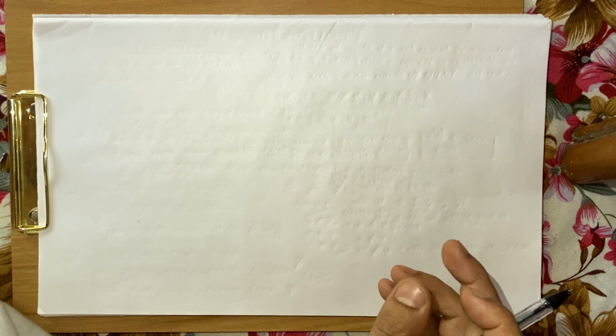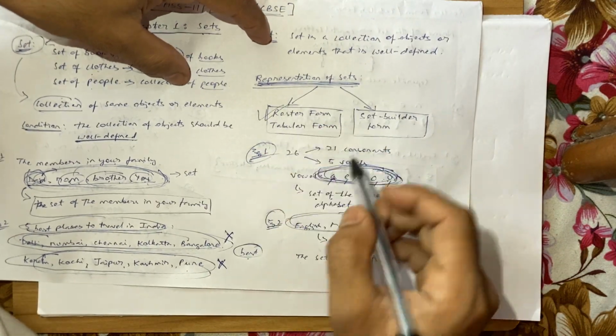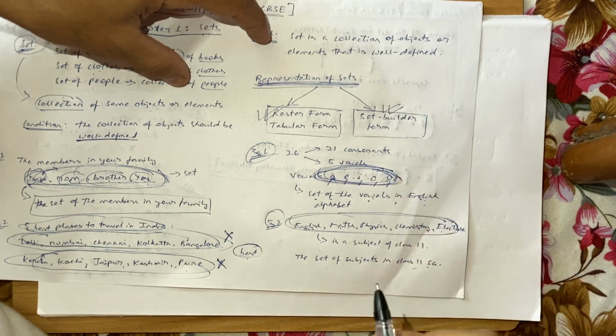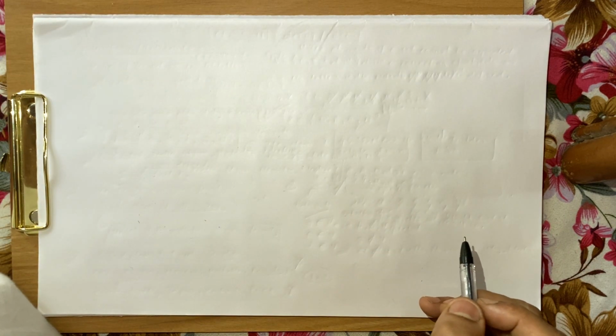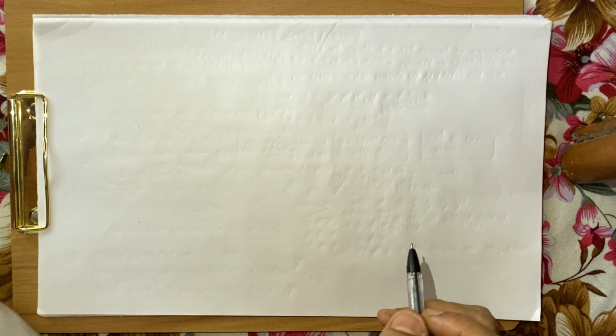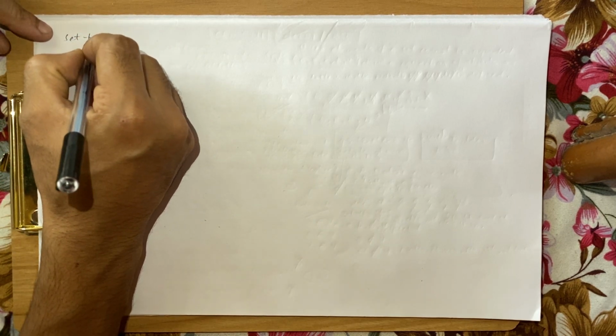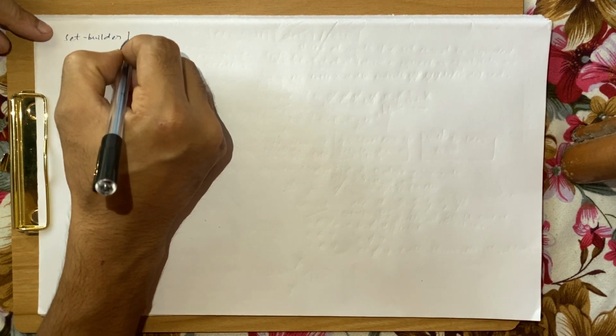Now let's go back to the second way of representing a set. If you look here, the first one is done. The second way of representing a set is known as the set builder form. So let's talk about the second way of representing a set: the set builder form.